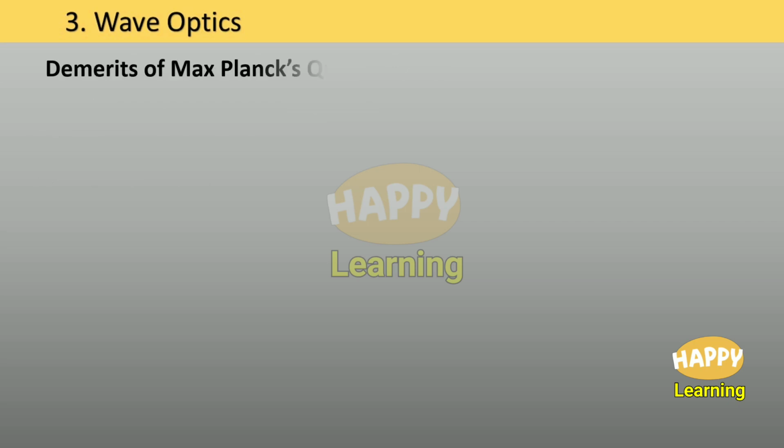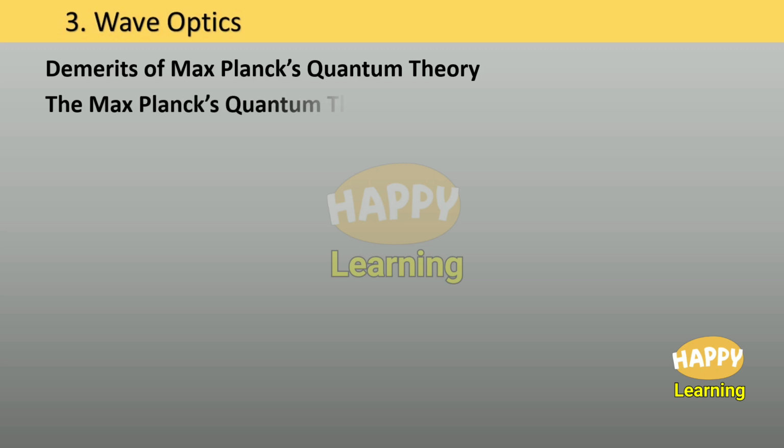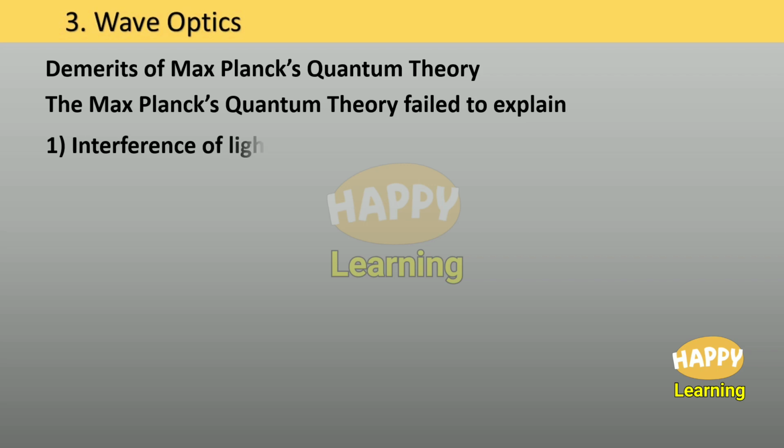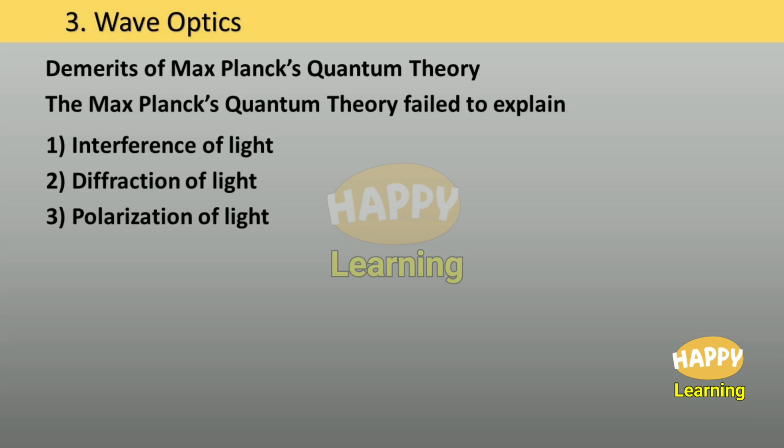Demerits of Max Planck's quantum theory. The Max Planck's quantum theory failed to explain interference of light, diffraction of light, and polarization of light.